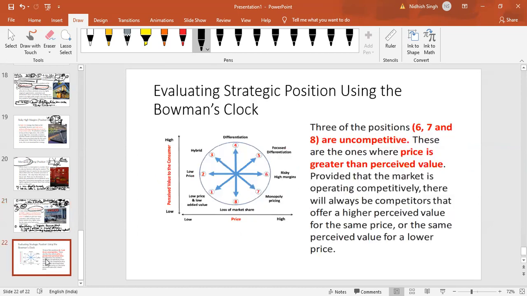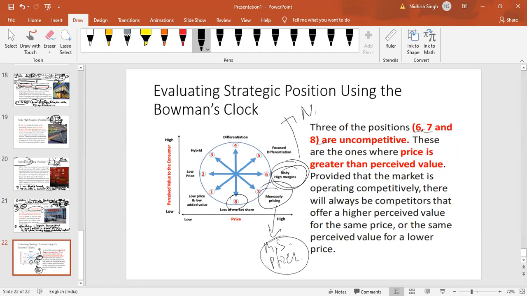Now, a summary of the entire strategic clock. As we discussed, 6, 7, and 8 are uncompetitive. This one, this, and this. So monopolistic. It was lucky that MS and Pfizer actually made their way, right? Risky high margin is almost non-existent because any big company does not survive here for long. So we do not really have an example to quote, a famous example, right? Number 8, we already talked about Nokia, BlackBerry.